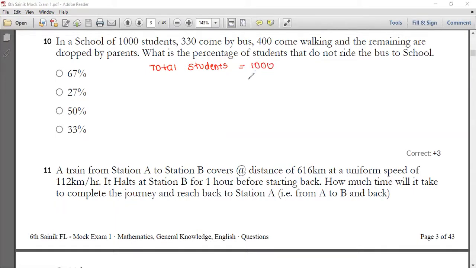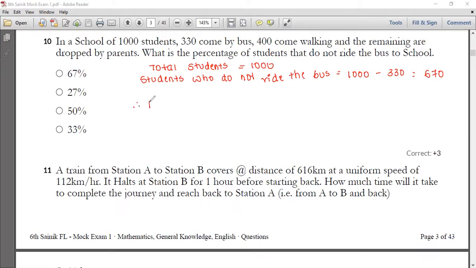The students who do not ride by bus, that means people who are not coming by bus, that is 1,000 minus 330 who are coming by bus. If we take that, the remaining we will get is 670. This many are the people who will not come by the bus.